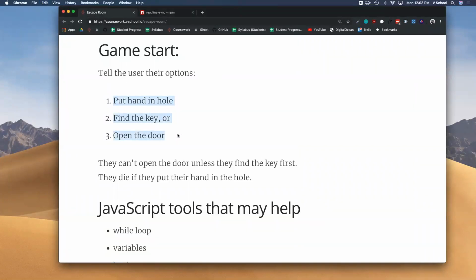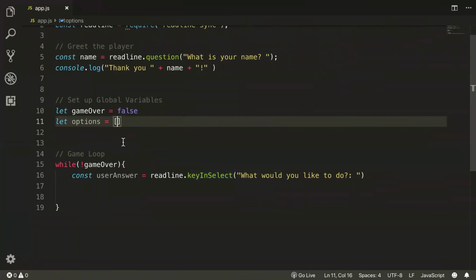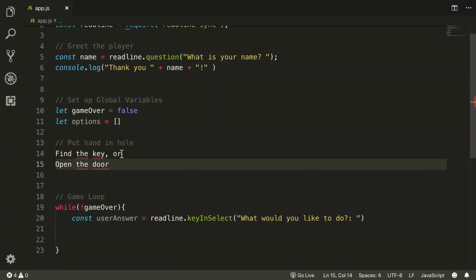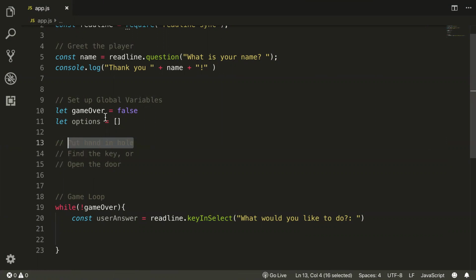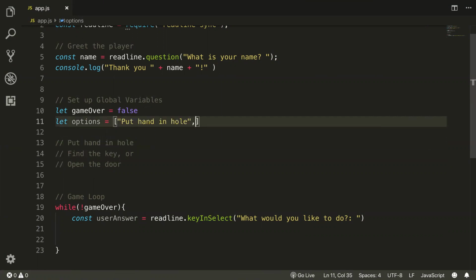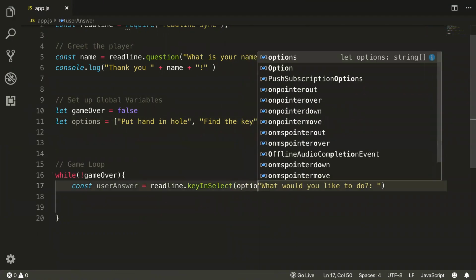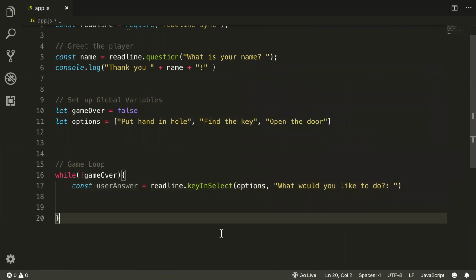I'm just going to copy these over and do it like that so I can just easily copy and paste them into the array. Put hand in hole. Find the key. Or open the door. And then I'll provide the array of options as the first argument for key and select.